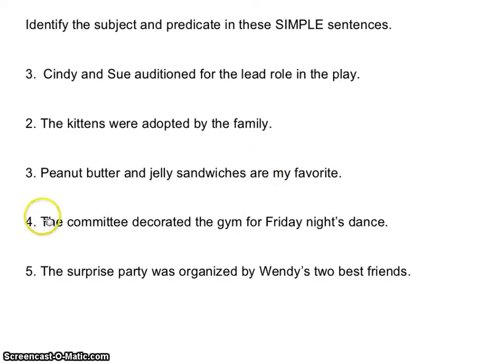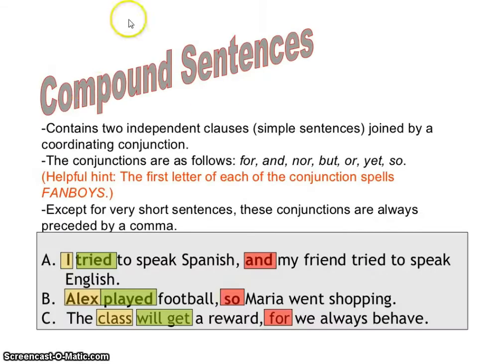Are is your predicate. The committee decorated the gym for Friday night's dance. The committee is your subject. What did they do? They decorated. And the rest just tells about what they did while they were decorating. The surprise party was organized by Wendy's two best friends. The surprise party is your subject. Was organized is your verb or your predicate, and the rest just expresses the rest of the complete thought.